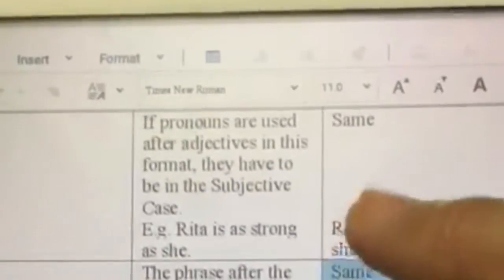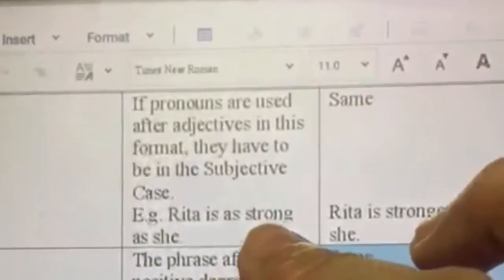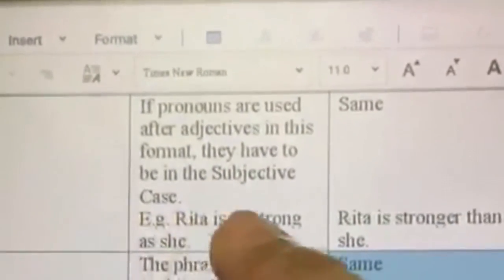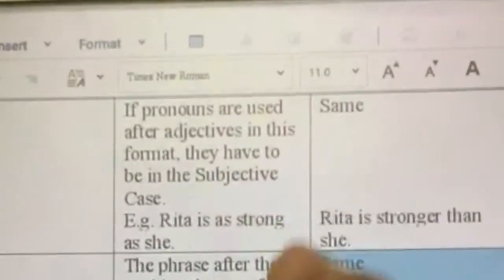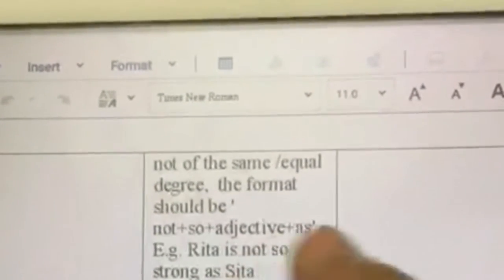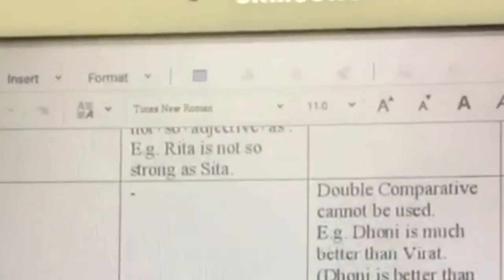Now, if I want to say that Rita is not as strong as she, then I should say Rita is not so strong as she. It is wrong to say Rita is not as strong as she. That first as has to be removed. For example, Rita is not so strong as Sita. Okay? You have to just learn this rule.